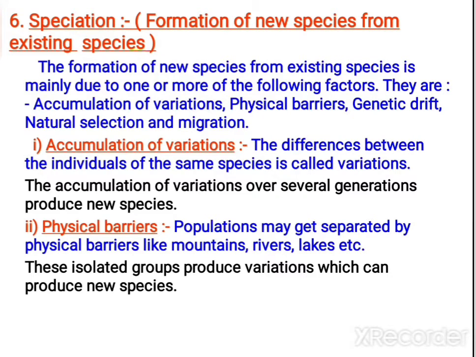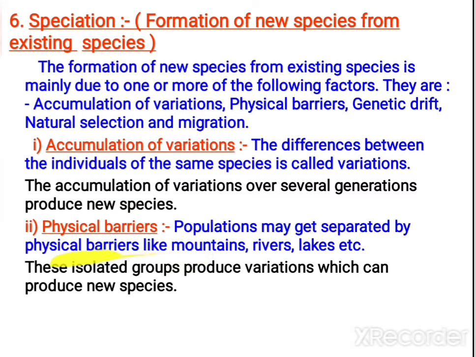Speciation means formation of new species, that you call speciation. The new species are formed from existing species by means of the following factors. It can be accumulation of variations, physical barriers, genetic drift, natural selection, migration, like that. Okay, so first let us study accumulation of variations. The differences between the individuals of the same species, you call that variation, and these variations get accumulated for several generations, and it results in the production of new species. It is one method.